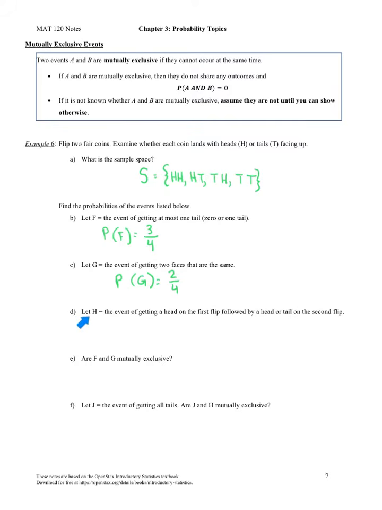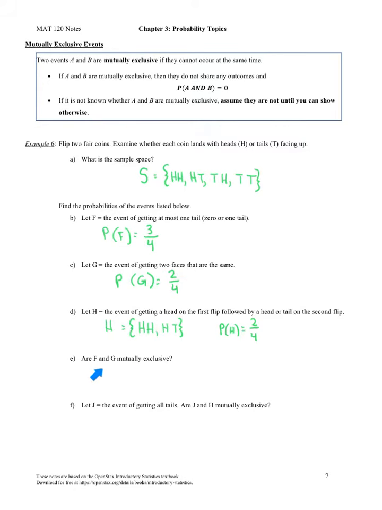For letter D, we're going to let the event H be getting a head on the first flip, followed by a head or a tail on the second flip. If we were to draw the sample space for this event, we would get this as our sample space. And since there are 2 outcomes in H, the probability of H will be 2 over 4.